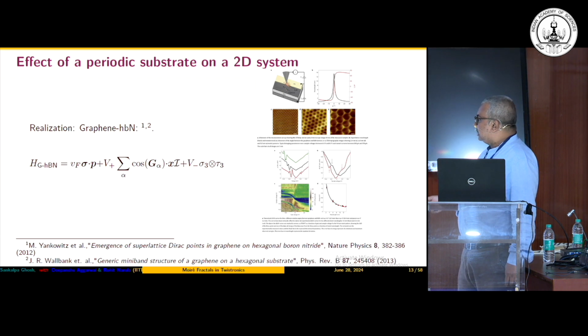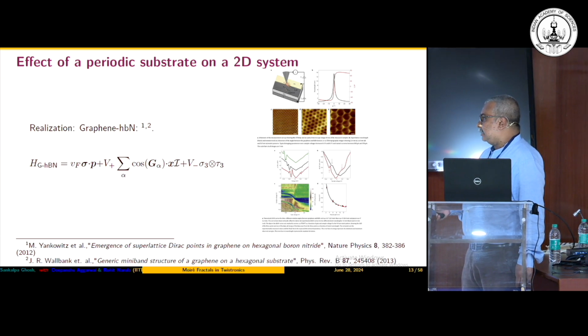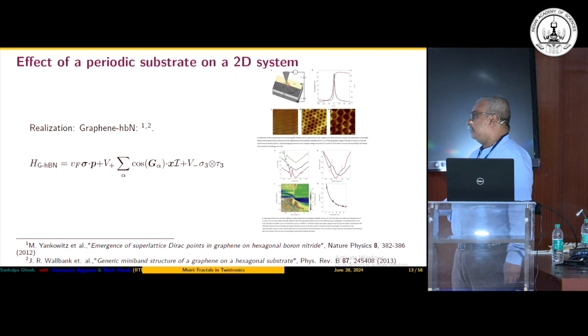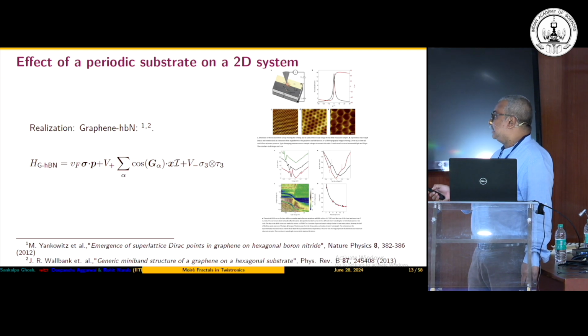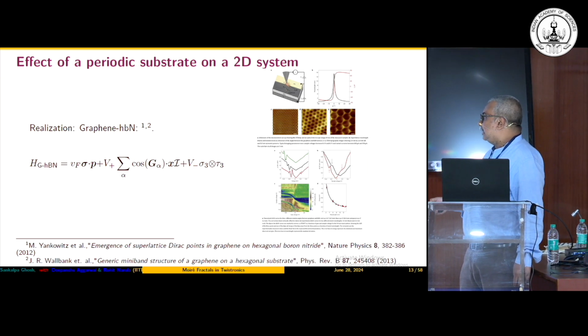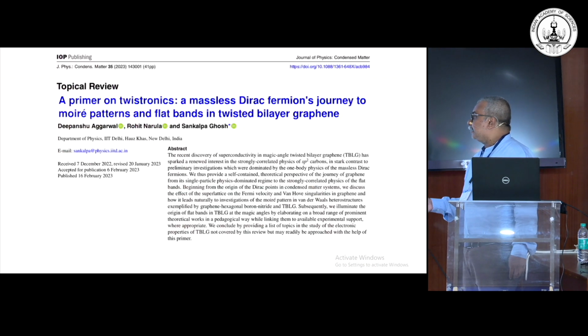And what they figured out is that the various experimental features, like the density of states, location of the Van Hove singularities and other things, can be very well explained even if you consider just this very simple one particle Hamiltonian, which just considers the massless Dirac fermion Hamiltonian of the graphene, which has an ultra relativistic dispersion. So this is just the Dirac equation in 2 dimensions when the effective mass goes to 0, plus a periodic potential which is created by the corresponding Moiré pattern. With this you can actually explain many features of this particular remarkable experiment.